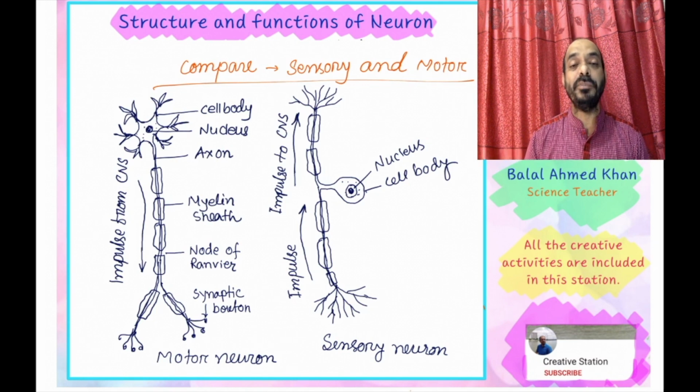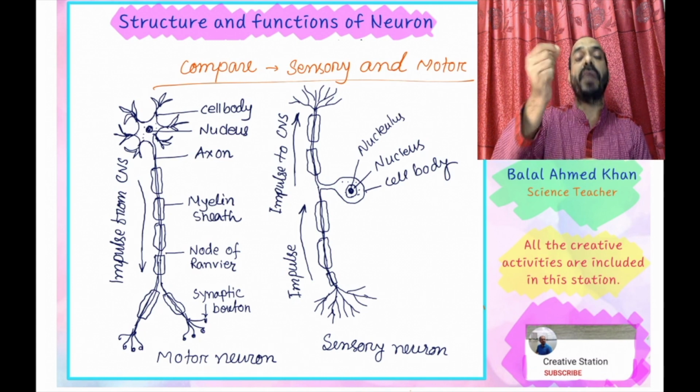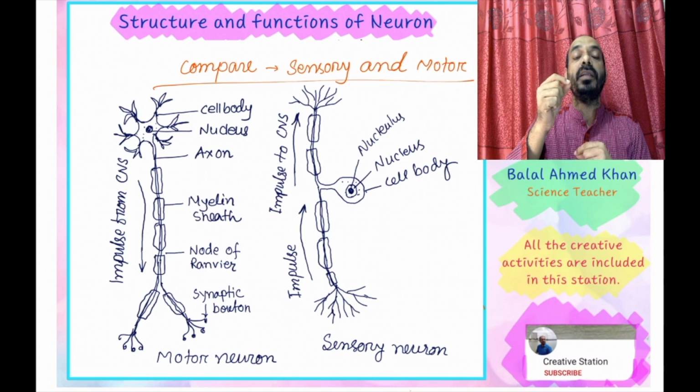Now, cell body of sensory neuron, nucleus, cell body, and inside the nucleus there is another part named nucleolus. This cell body in the neuron cell is located at the center of the neuron cell, and it controls both parts and transfers impulse from one part to another part, one cell to another cell.